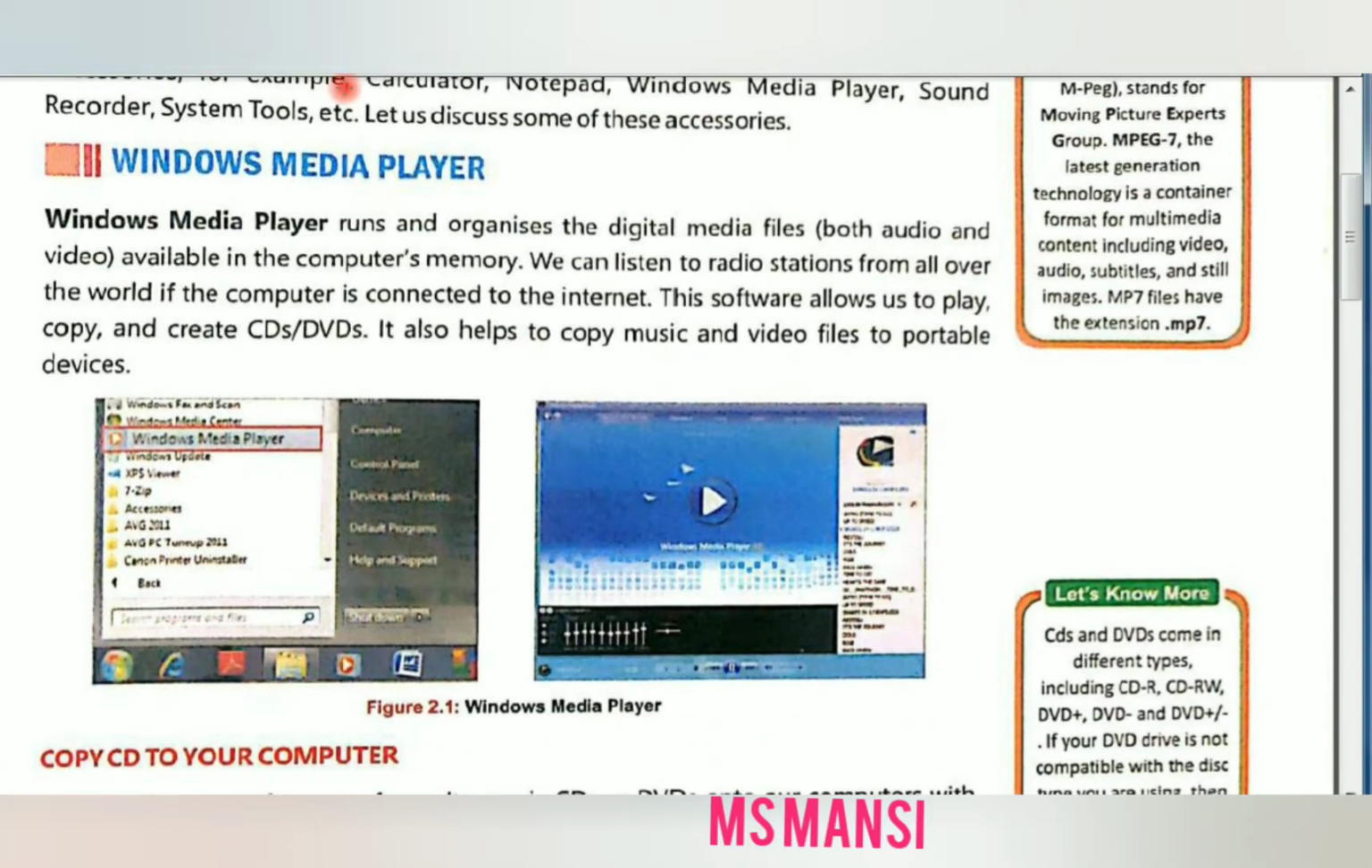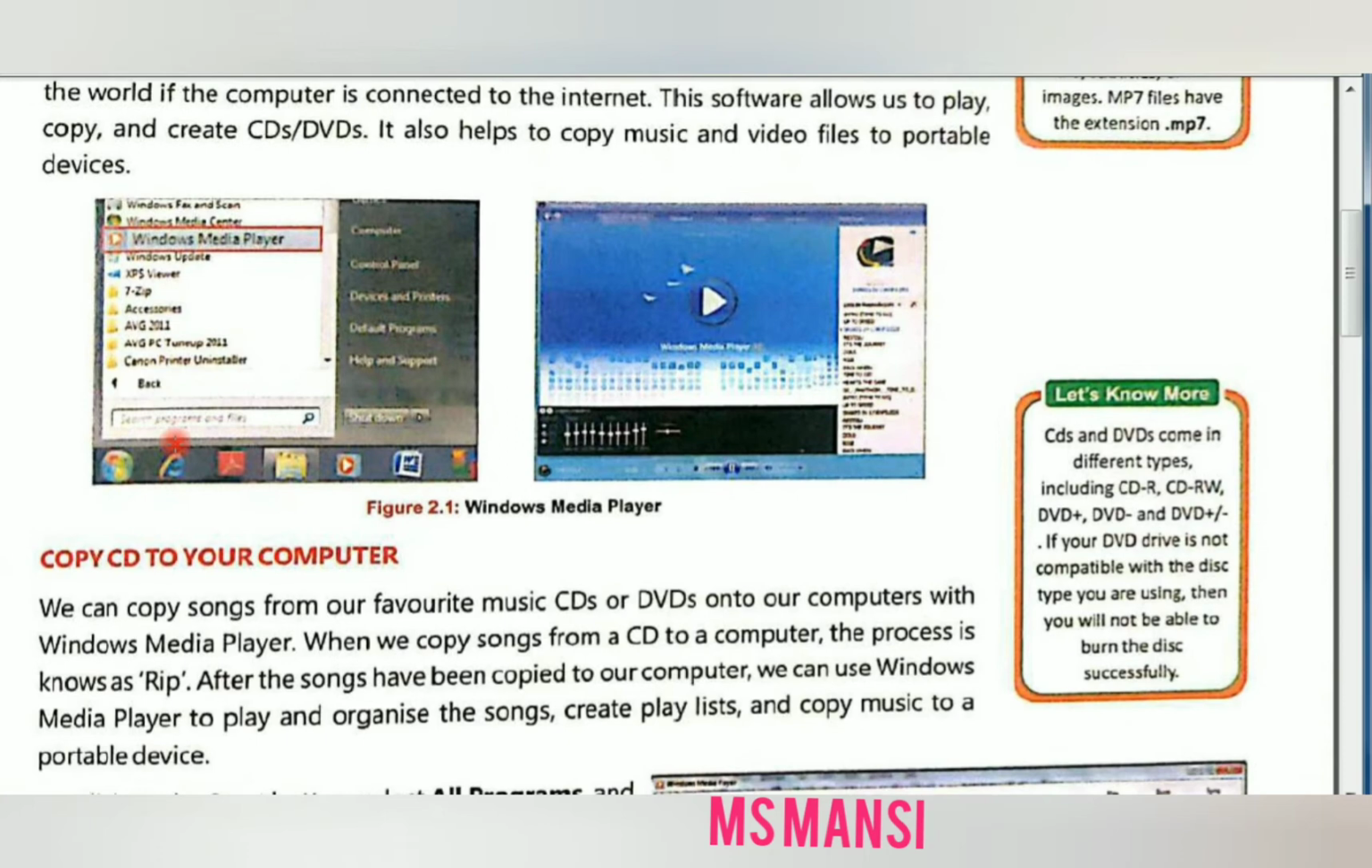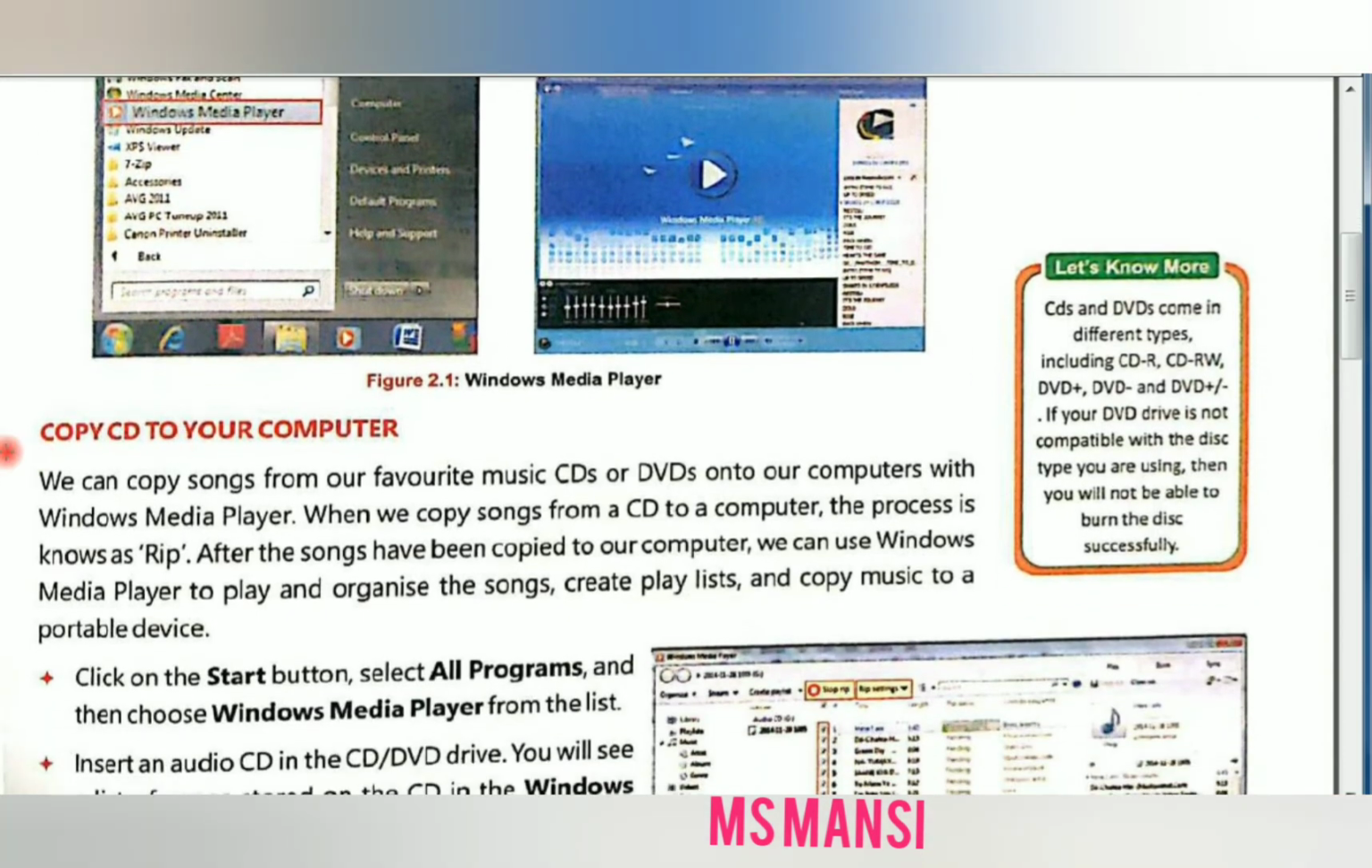Students, this is the window media player. Okay, this is the window media player screenshot. And how do you open it? By clicking on the start button and then clicking on window media player. Okay, next topic is how you copy a CD to your computer. Students, if you want to copy a CD to your computer, how will you copy? We can copy songs from our favorite music CD or DVD onto our computer with window media player.